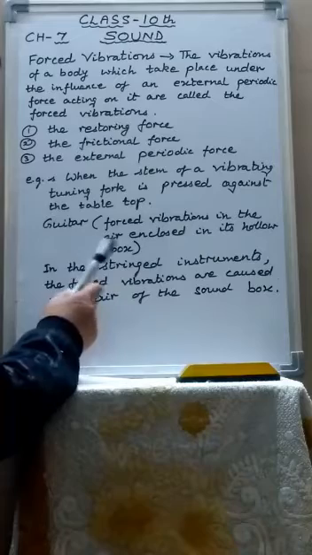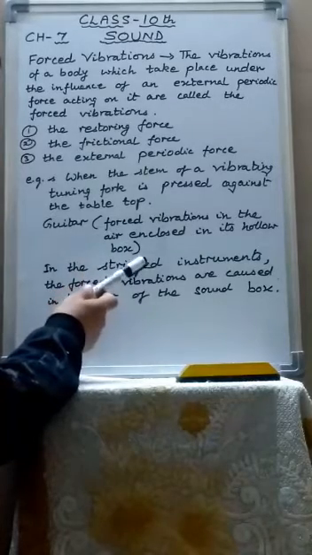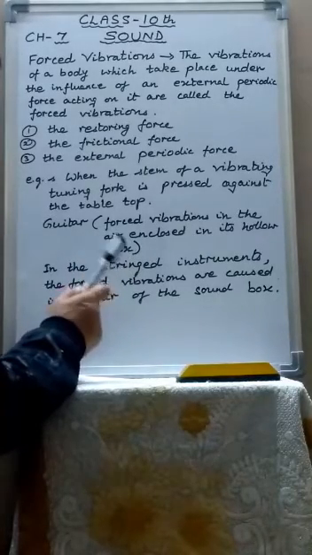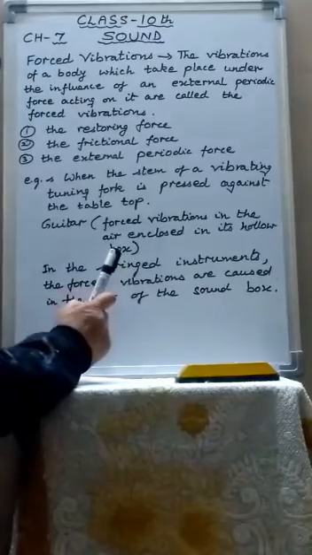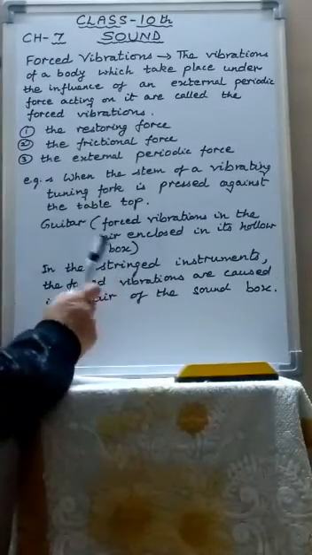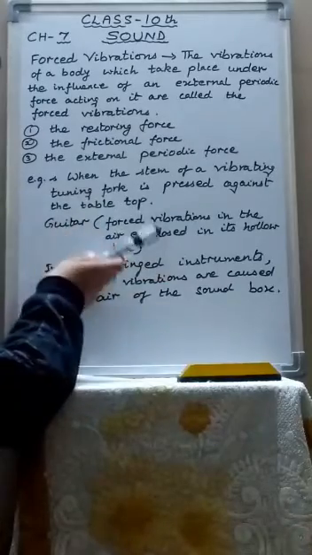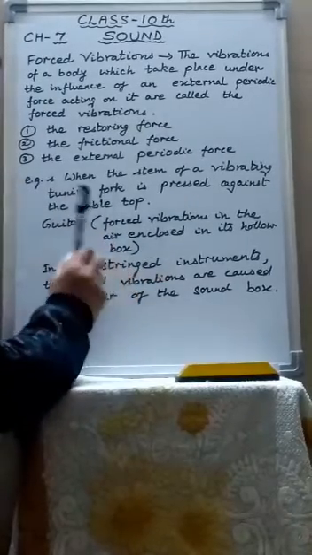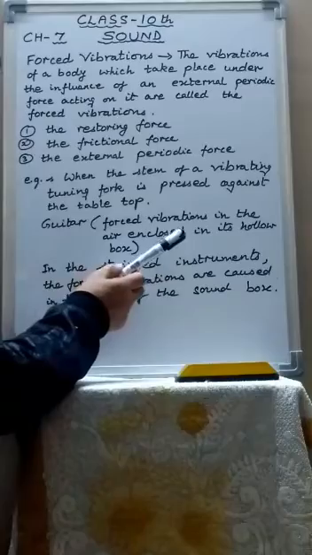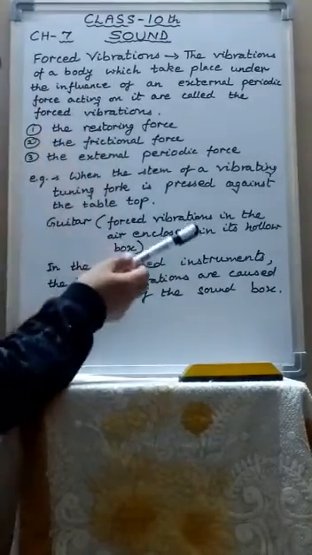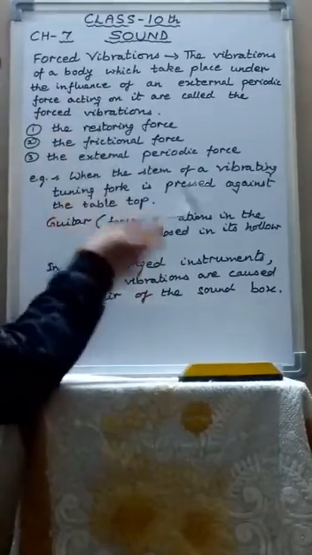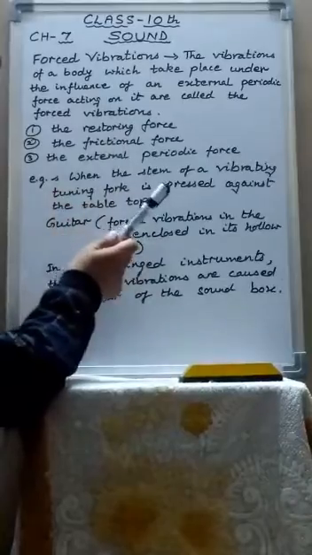In the absence of damping forces, the amplitude of vibrations is infinite. That special case is known as resonance, which we will study further. So the amplitude of the vibrations of the body executing forced vibrations depends on the frequency of the external force.